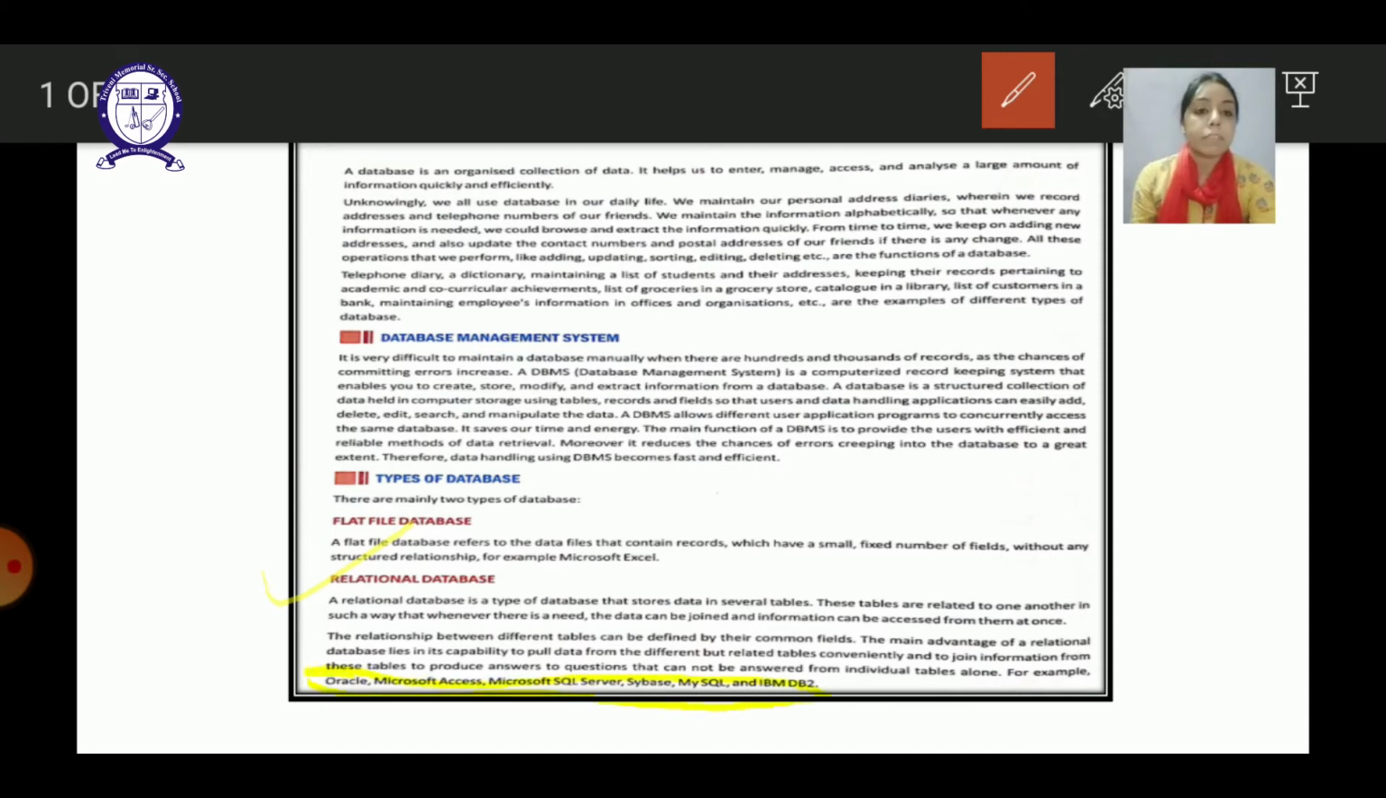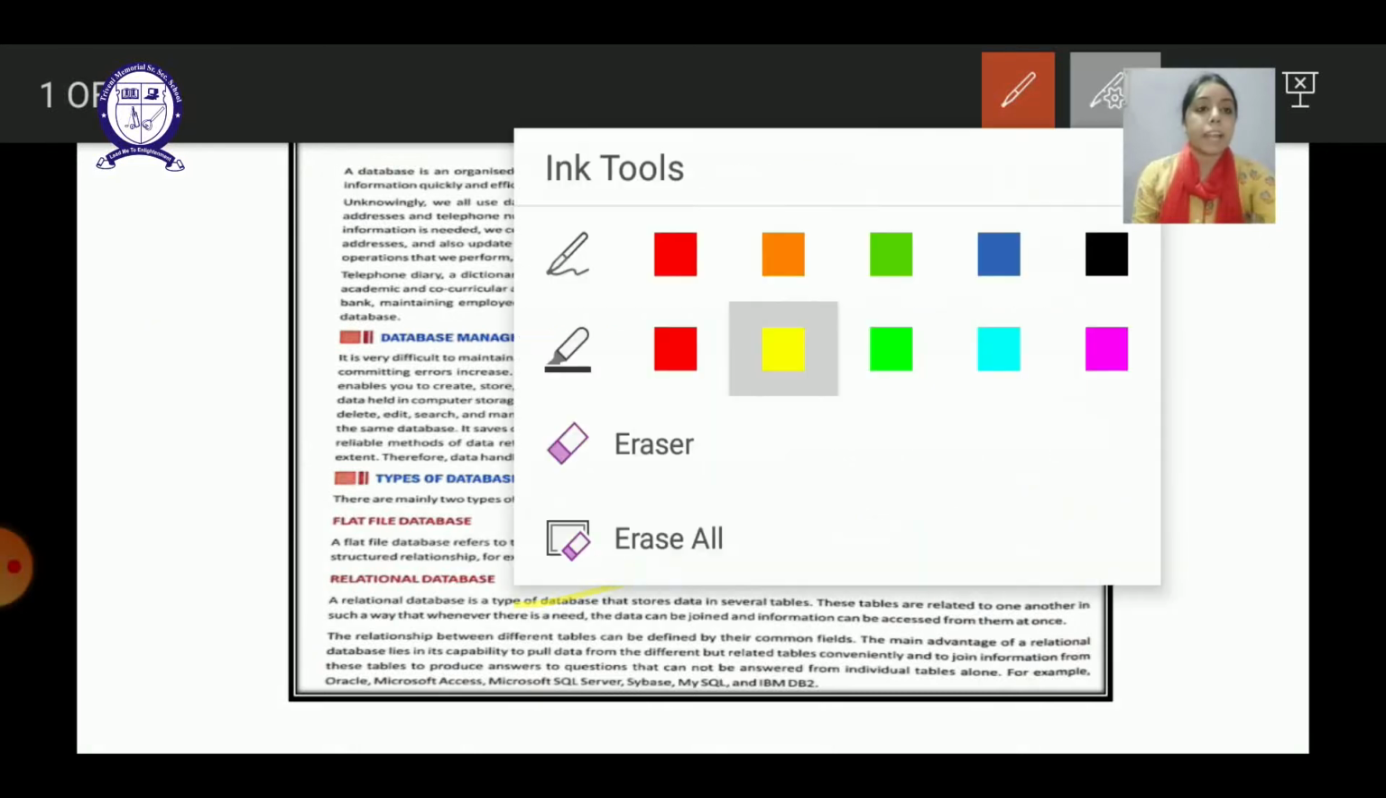So we have different databases. We have Oracle, MS Access, SQL Server, MySQL, and in this chapter we'll be working with MS Access. MS Access is a part of the MS Office suite. After this we have the next topic.